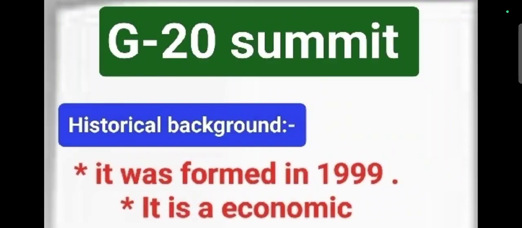Hello everyone. So today we are going to discuss a general topic. That is the G20 summit. Basically, the G20 summit is very important from the point of view of international relations (IR) for the UPSC CSE exams. So let's come to the topic.